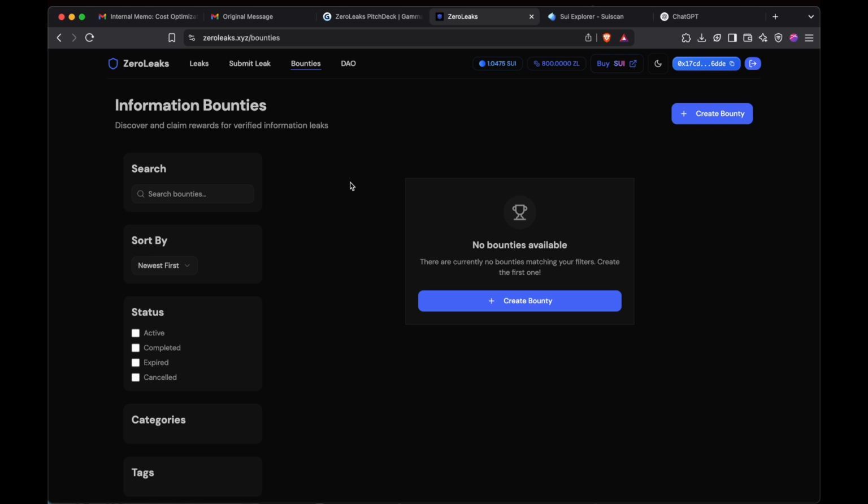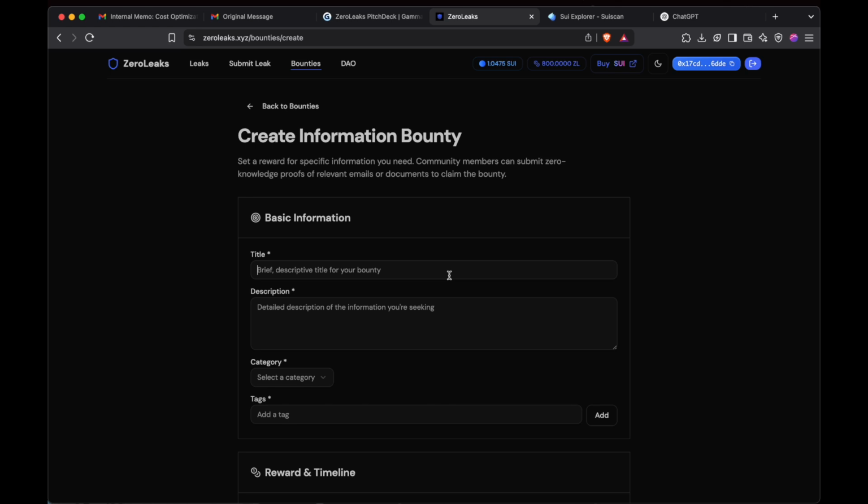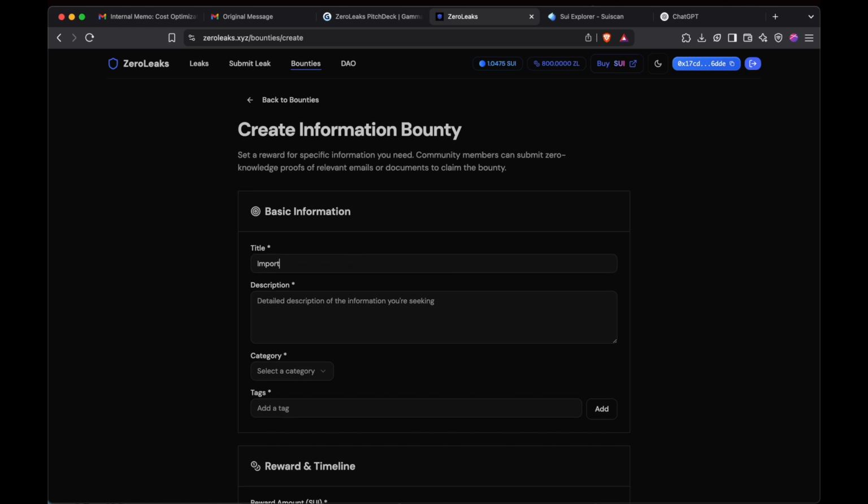One of the feedback items we got was that this is not viable as a product. So for that we introduced incentivization, or bounties. As you know, we are in the information age, and information sells for a lot of money, a whopping amount I might add. So I'll go ahead and create a bounty, say, important stuff regarding seal bond.